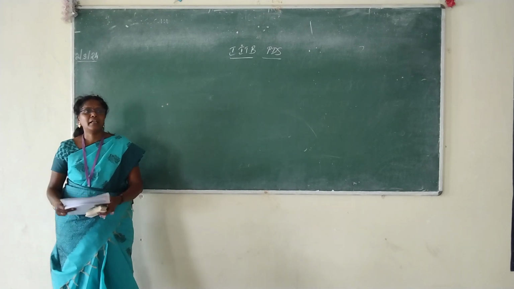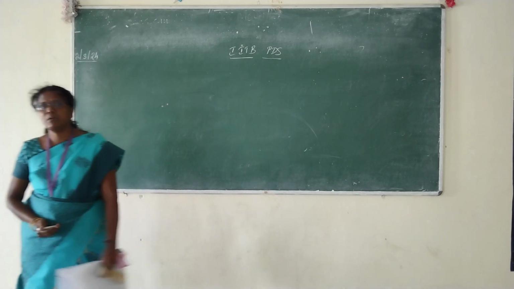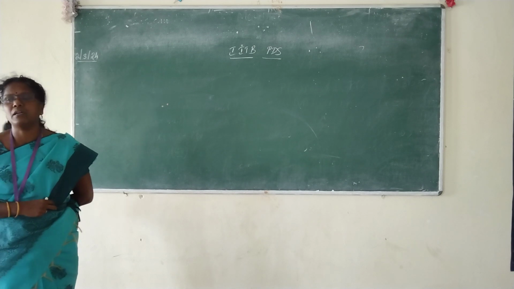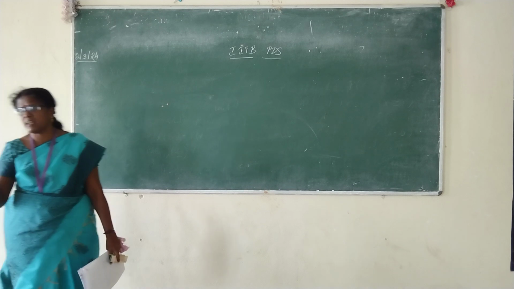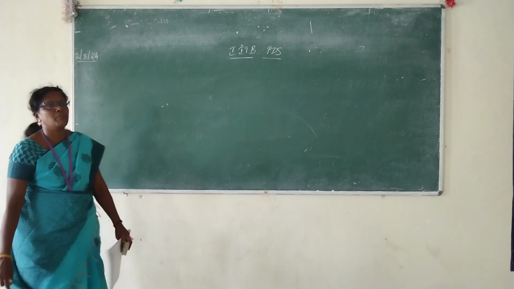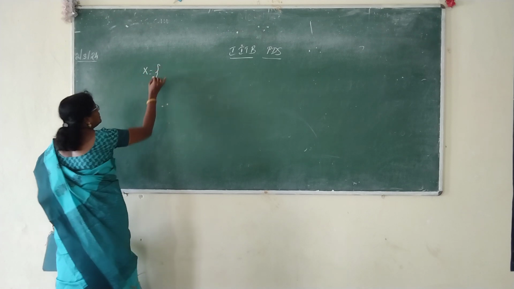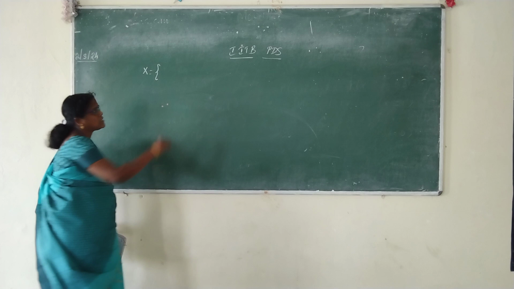Solution. Let x be the random variable denoting the number of boys. All these things I explained yesterday, right? What are the possible values for x? 1 and 2.